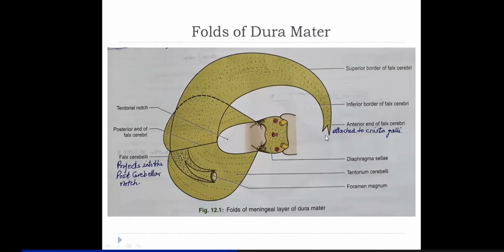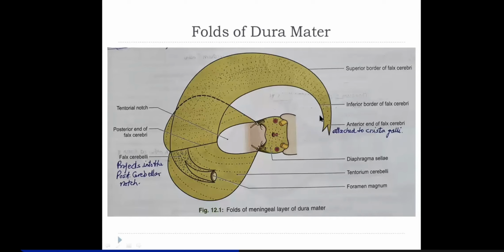It doesn't have any attachments. The superior border is attached to the margins of the sagittal sulcus, a concavity or depression on the undersurface of the skull.